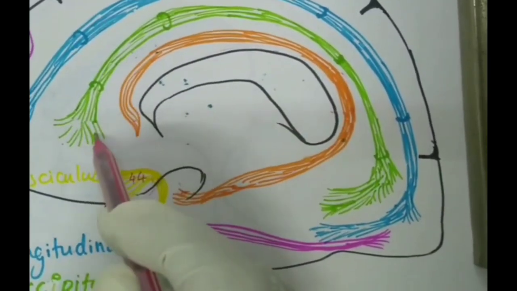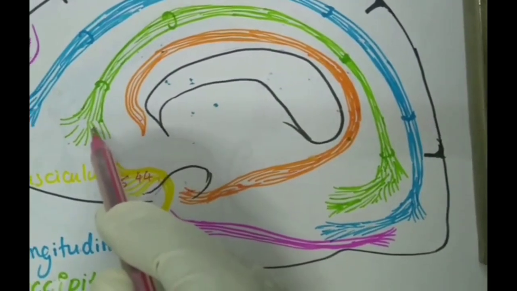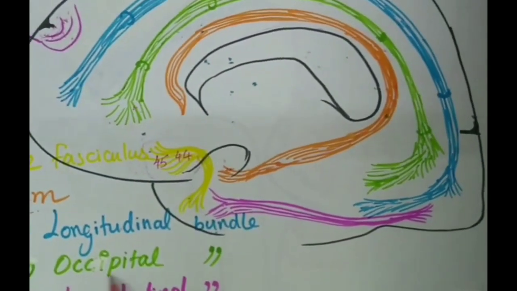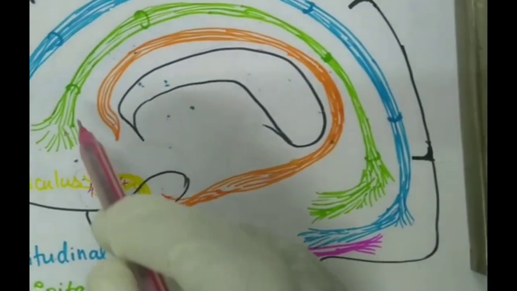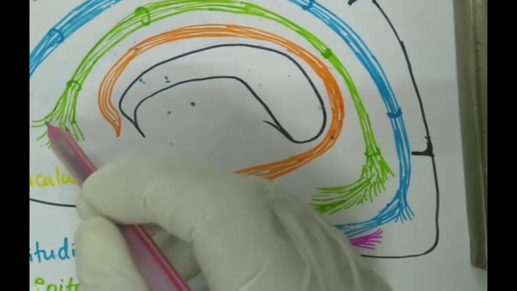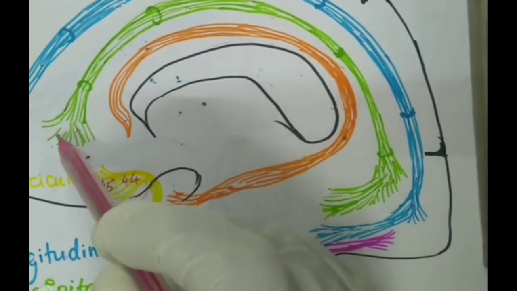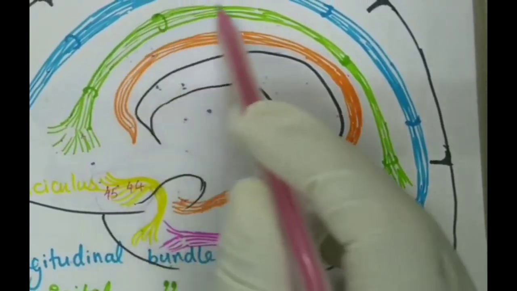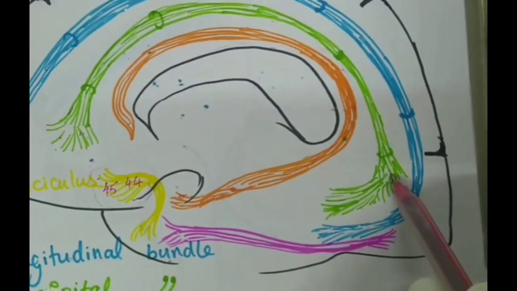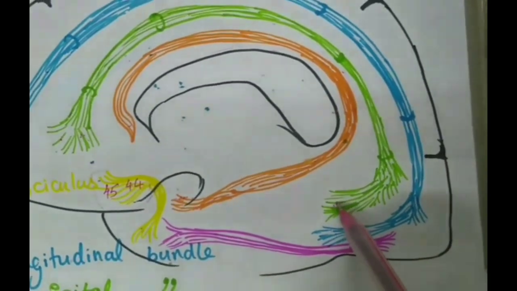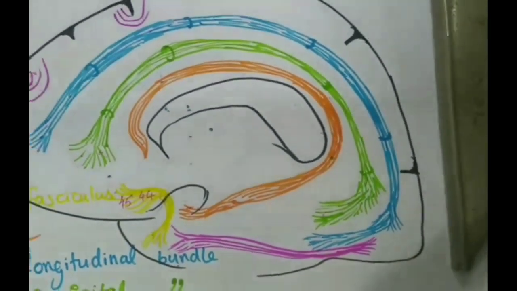Okay, coming to the next fiber, the green color fiber, is the inferior fronto-occipital fiber. You can see that it is again connecting the frontal pole to the occipital pole, and it is separated from the superior longitudinal bundle by another bunch of fibers, that is the corona radiata.